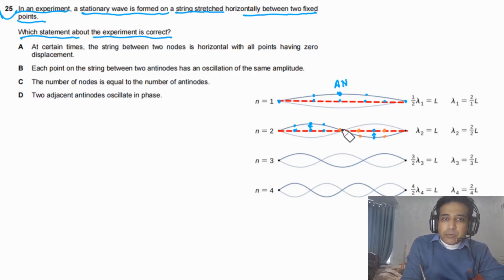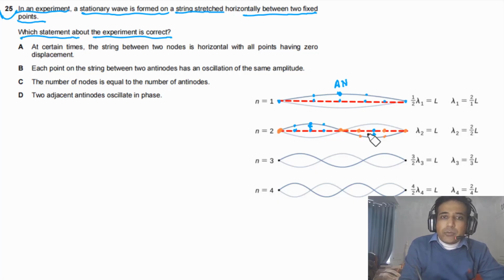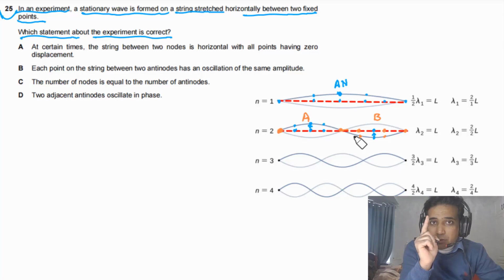All these particles between these two nodes will always be in the same phase, and particles between these two consecutive nodes also will always be in the same phase. And all these particles will have different amplitudes. And particles in this loop, if I say loop A, meaning this loop between these two nodes, and this loop is B, these particles will be in antiphase all the time. So these are some basic points we need to understand.